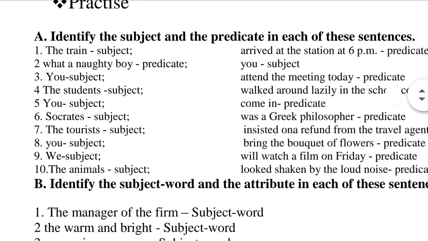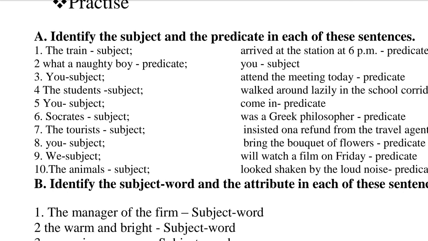Now question number 5, you may come in. You is the subject, may come in is the predicate. Now question number 6, Socrates was a great philosopher.